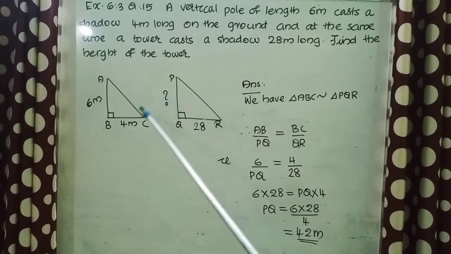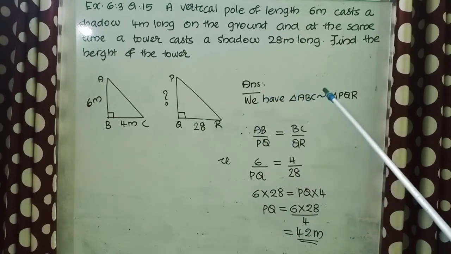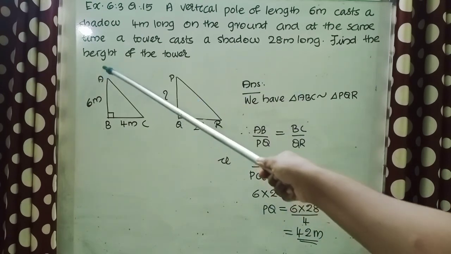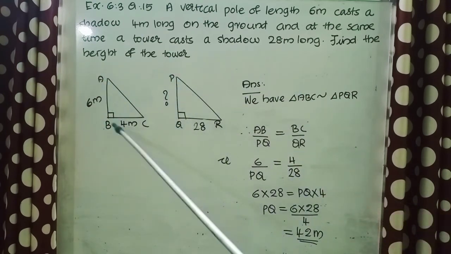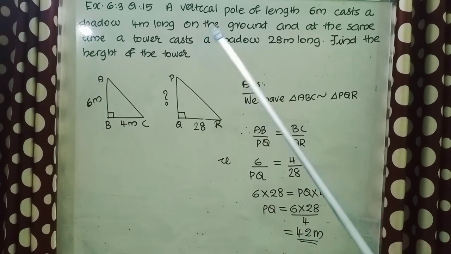We can see both are right triangles, so we can see they are similar. So this triangle ABC is similar to triangle PQR. So the sides are proportional. That is AB by PQ equal to BC by QR. That is 6 by PQ equal to 4 by 28. Cross multiplying we get 6 into 28 equal to PQ into 4. PQ equal to 6 into 28 divided by 4. That is equal to 42 meter. Therefore, the height of the tower is 42 meter.